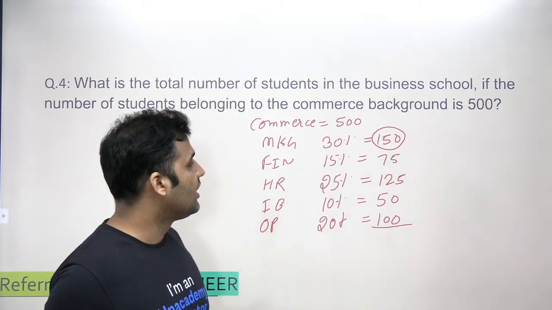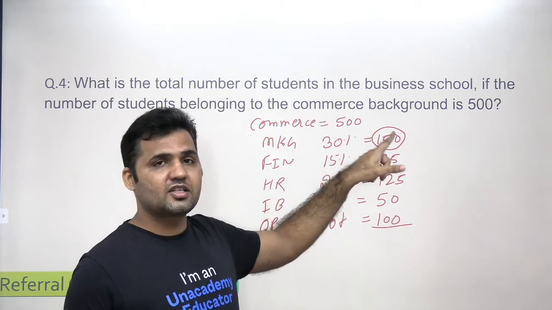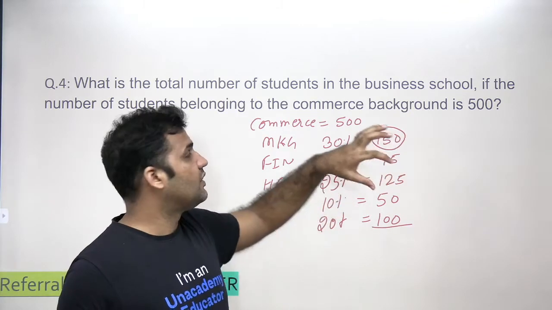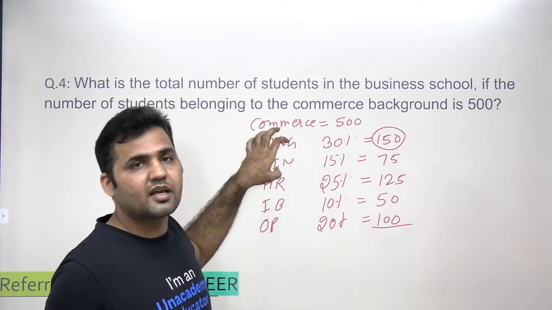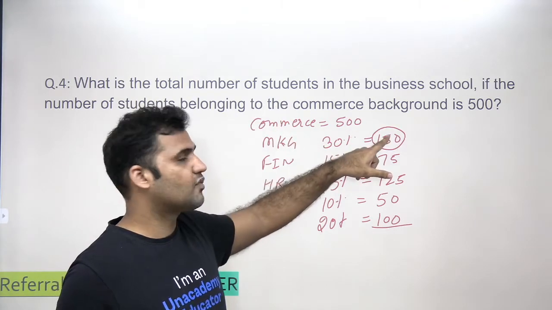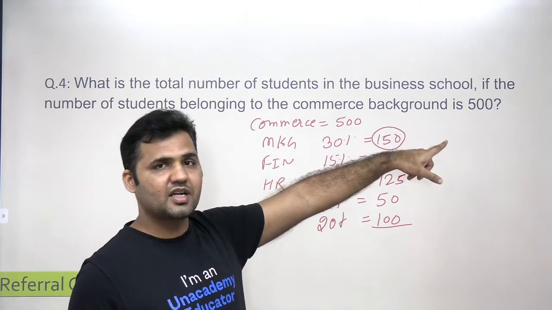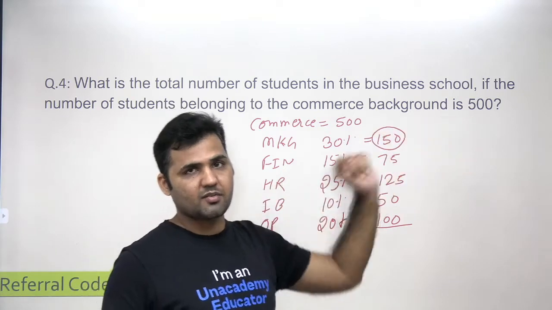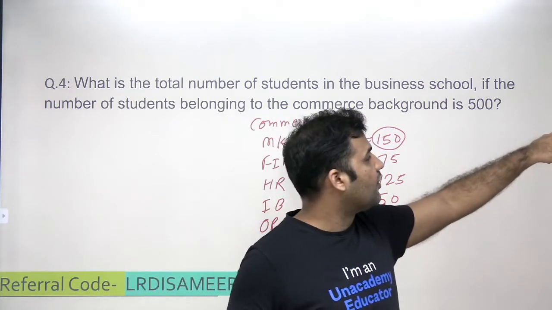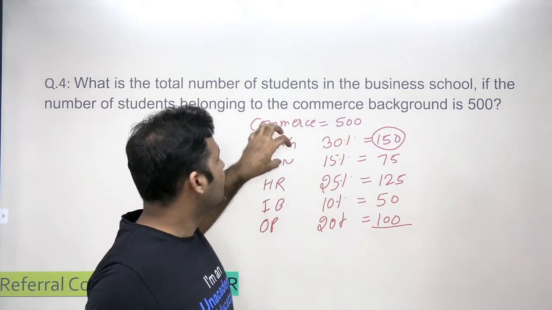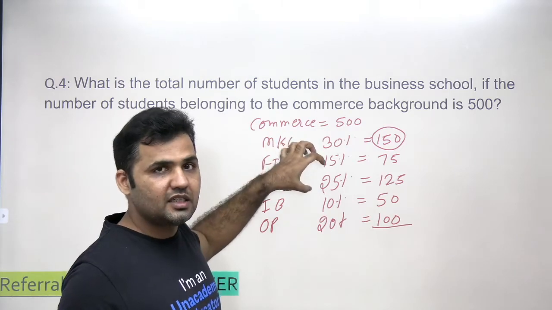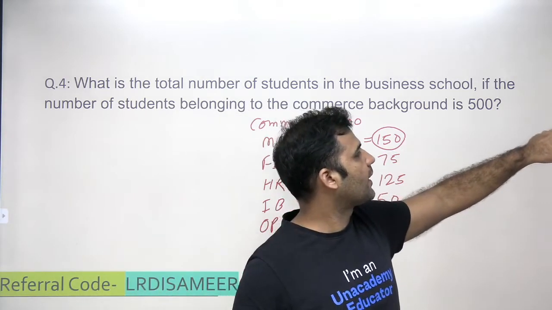Now let's see how this value is connected in terms of percentage with the number of students from the marketing specialization but choosing commerce, because this value will be the same. I'll get a separate percentage, and from there I can find out the total number of students. So I need the number of students choosing marketing who are from the commerce background.